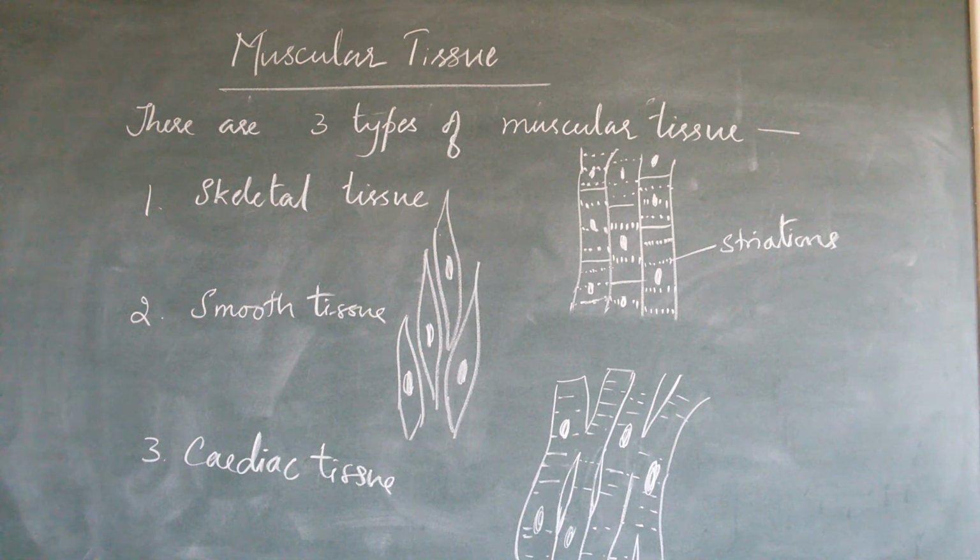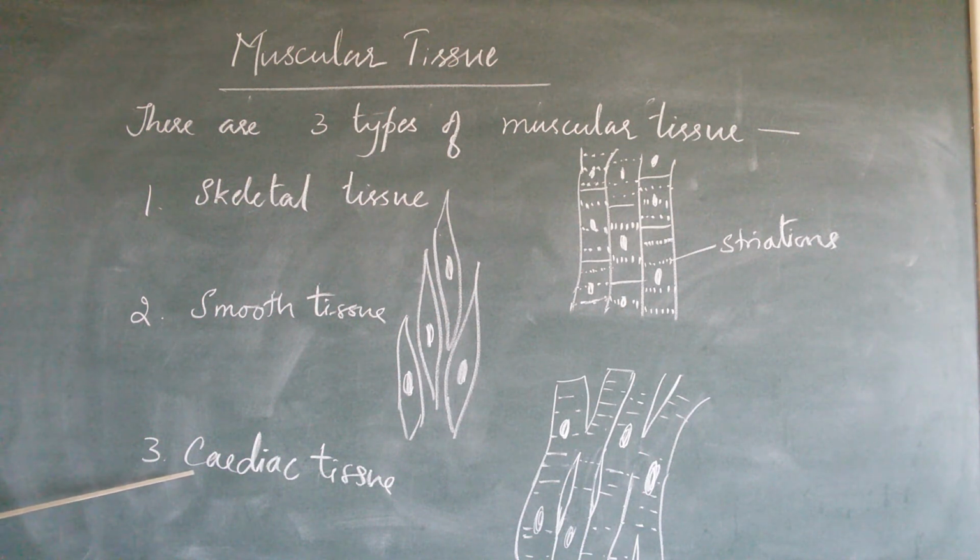The next one is smooth tissue. It does not contain any striations. It is found in the smooth organs like stomach, intestine, etc. Here it is involuntary. That means the contraction or peristaltic movement of the stomach and intestine is not in our control. Therefore, smooth tissue is involuntary. The third one is cardiac tissue. As the name itself tells you, it is present or located in the heart.